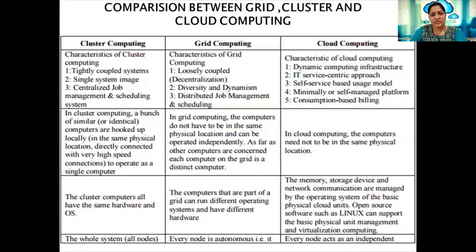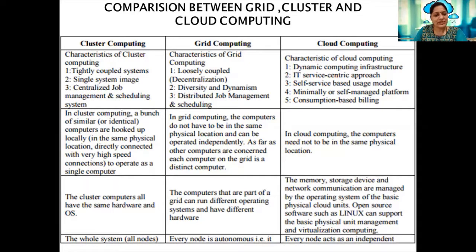Now we have reached the comparative slide between grid computing, cluster computing and cloud computing, of course. If we have a look at the characteristics, cluster computing talks about tightly coupled systems, grid computing talks about loosely coupled systems, and cloud computing tells about the dynamism which is offered in accessing the computing infrastructure.